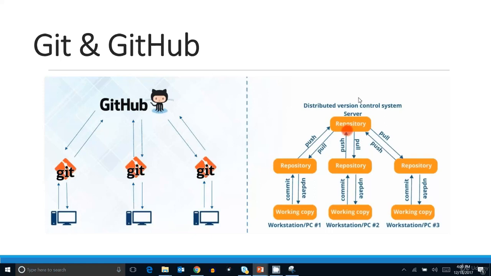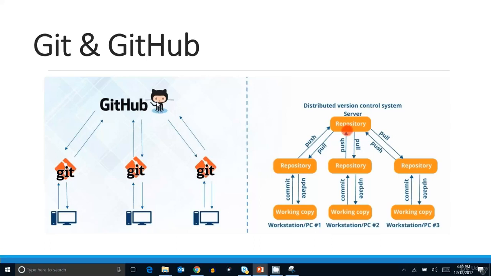Now when the terms central repository, centralized repository, or server come around, then GitHub comes into the picture. So this is me, this is my local repository, and this is my centralized server. GitHub provides the centralized server to companies or individual people, so that they can put their code on cloud hosted systems.